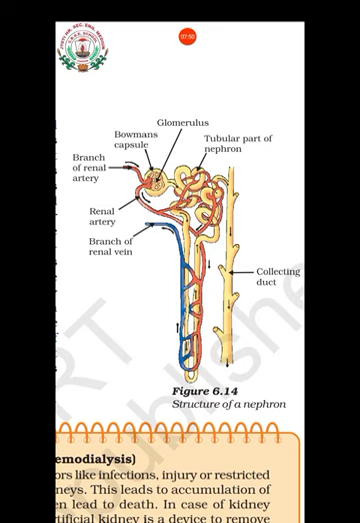You understood the question. Pause the video and try to find your answer. The answer is starch. Plants store food materials in the form of starch.